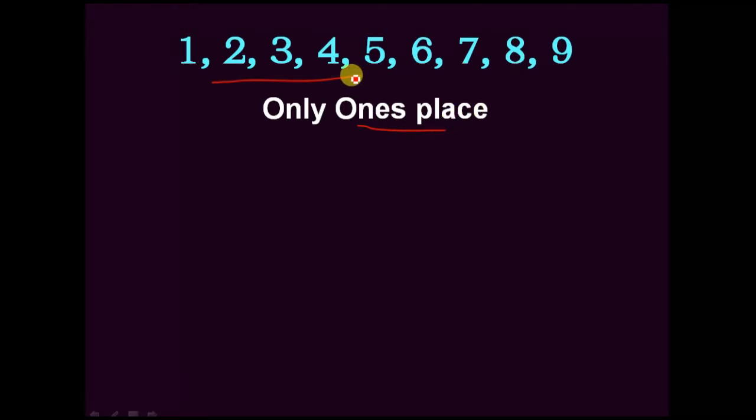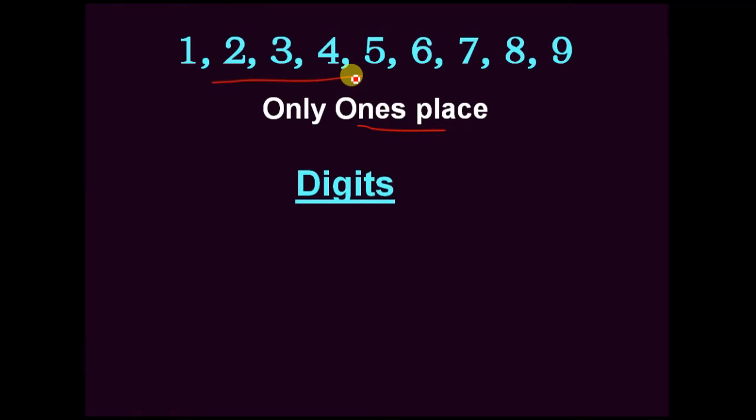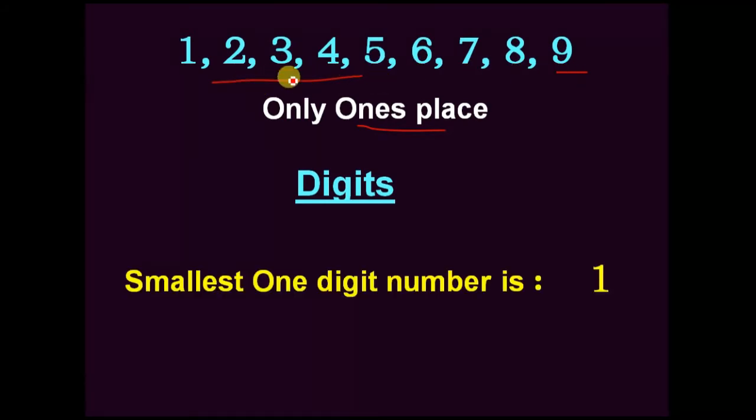So generally we call these digits. From these digits only, numbers will form. After this 9, there are some more numbers. Not only some more, infinite numbers. The numbers do not stop with 9. In these 9 digits, what is the smallest digit? What is the